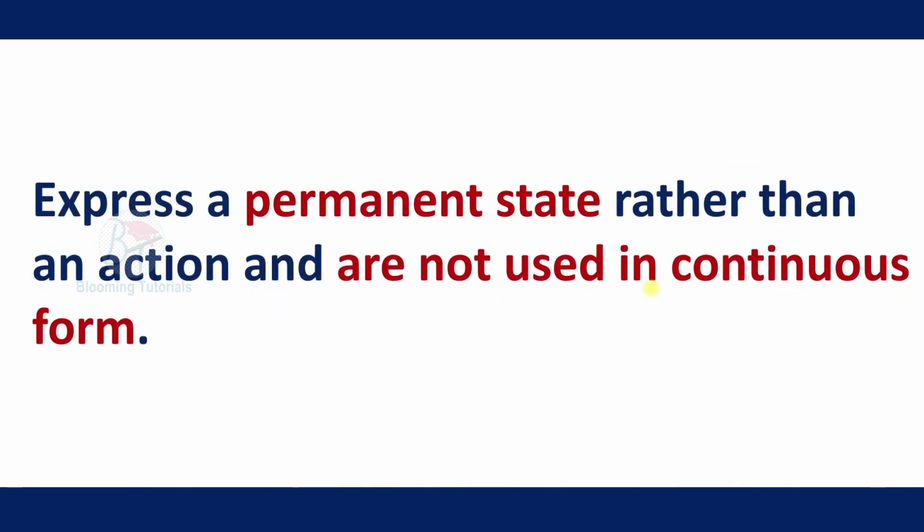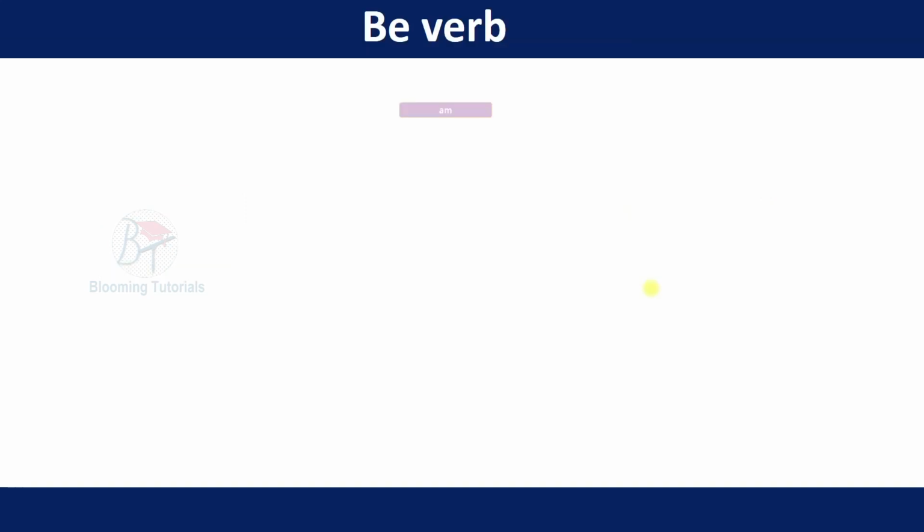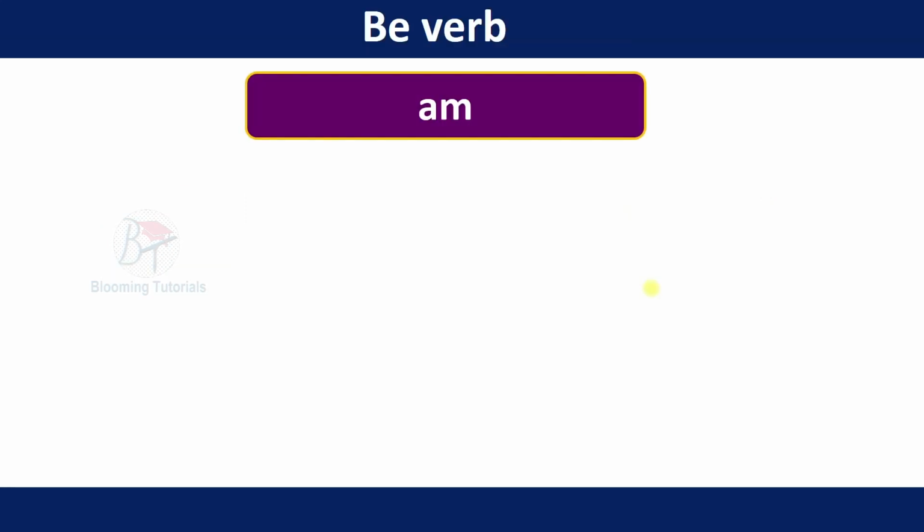They express a permanent state rather than an action and are not used in continuous form. Of course, action verbs can be used in continuous form, but a stative verb is not used in continuous form. A stative verb can be a be verb.